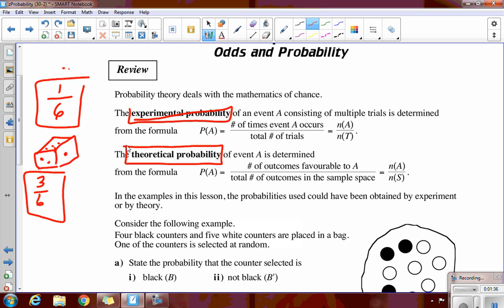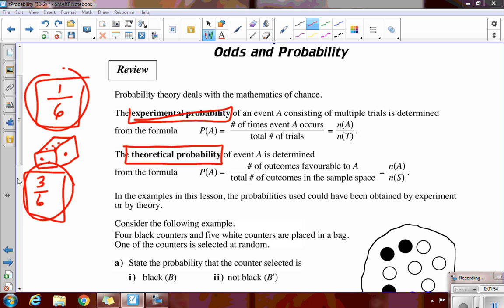What happens if you do the experiment longer and longer and longer? What happens between the experimental and the theoretical? They should get closer and closer and closer. So if you did it 100 times, flip the coins, it should be close to 50-50. If you did it 1,000,000 times, it'd be even closer to 50-50. Make sense?